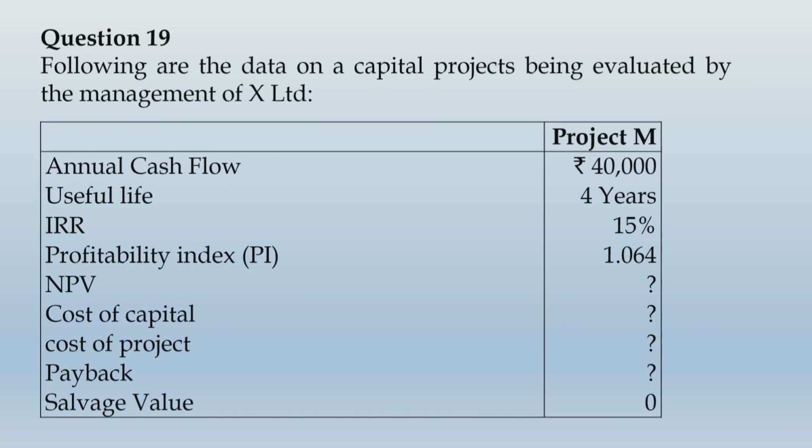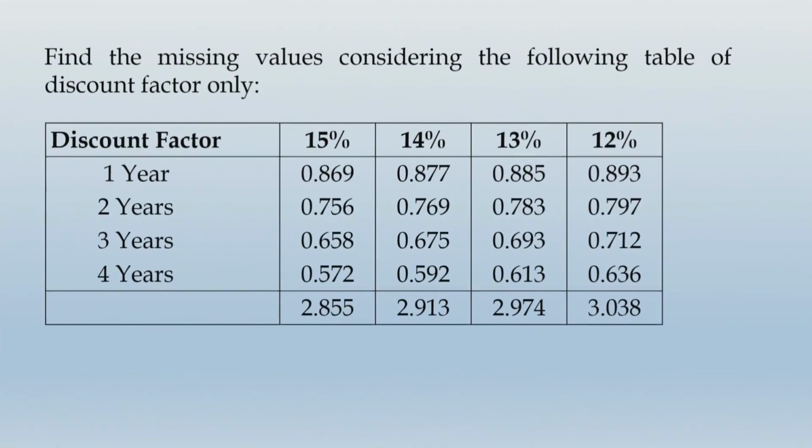So to compute total PV of inflow at 15% discounting rate, we will take the annuity factor given in the table multiplied to annual cash flow of 40,000. So what is the annuity factor given for 4 years at 15%? Let us observe this table again. The very first column in the discount factor is given as 15%. 2.855 over here is the annuity factor. That annuity factor multiplied to 40,000 of annual cash flow will give you total PV of inflow.